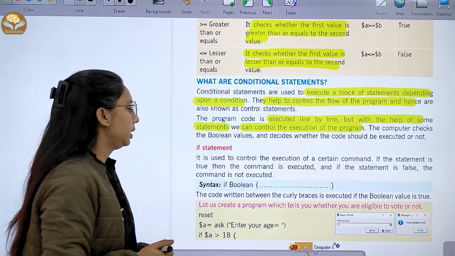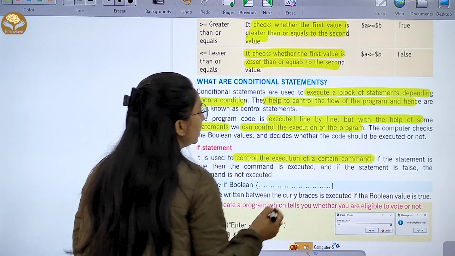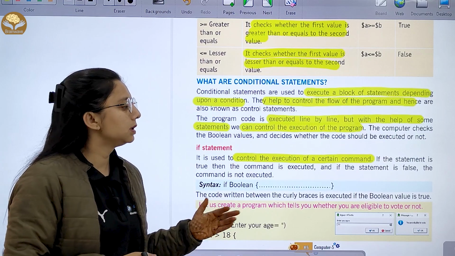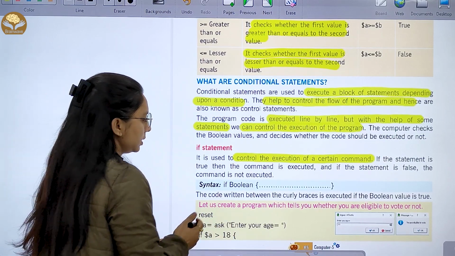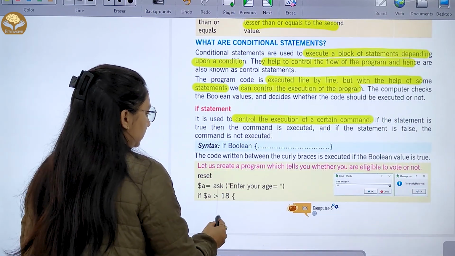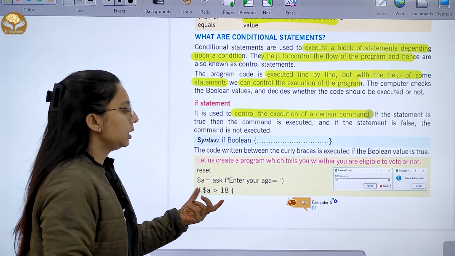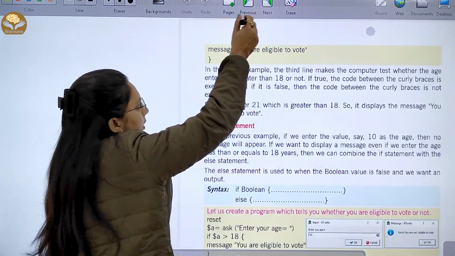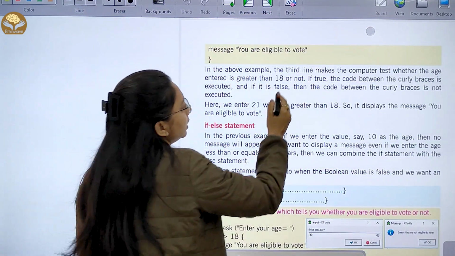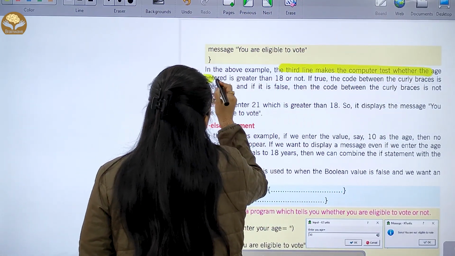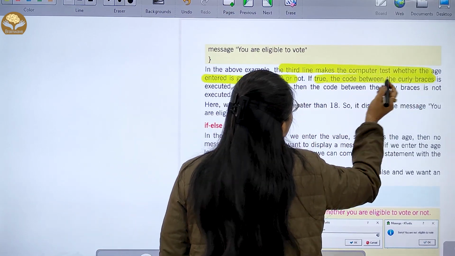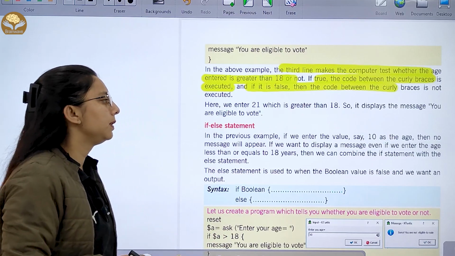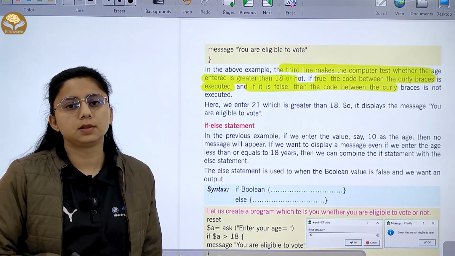Then we have the if statement. It is used to control the execution of a certain command. If the statement is true, the command will be executed. If the statement is false, the command is not executed. Here a command has been created to check whether one is eligible to vote or not. In the above example, the third line makes the computer test whether the age entered is greater than 18. If true, the code between the curly braces is executed, and if it is false, the code between the curly braces is not executed.